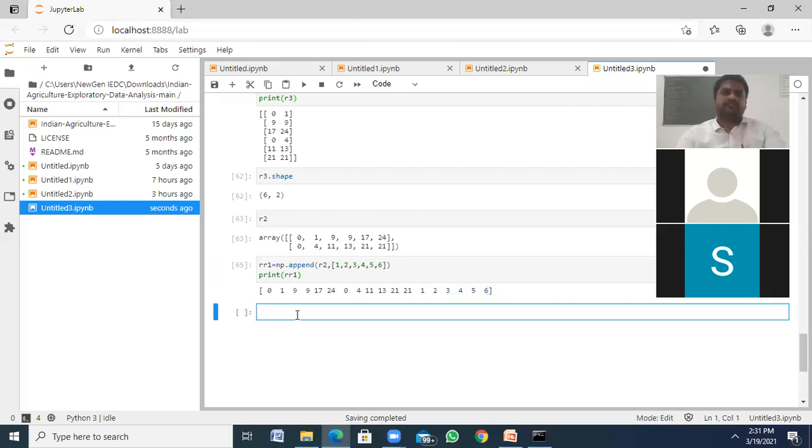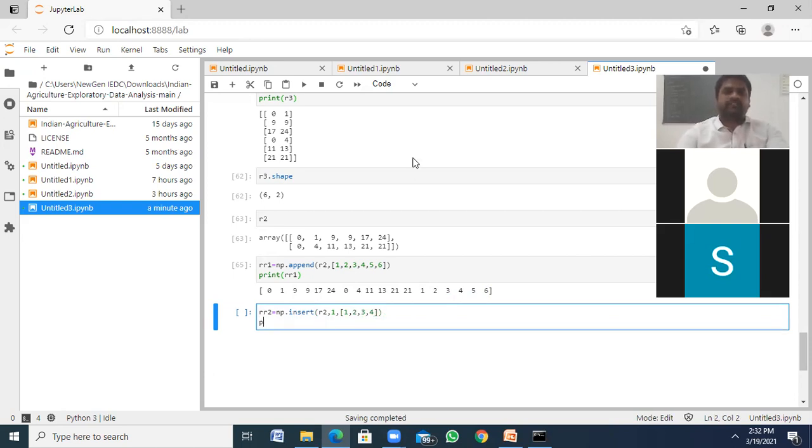If I want to insert, RR2 is equal to np.insert of RR1 comma the second index, with the value 1, 2, 3, 4. Print RR2.